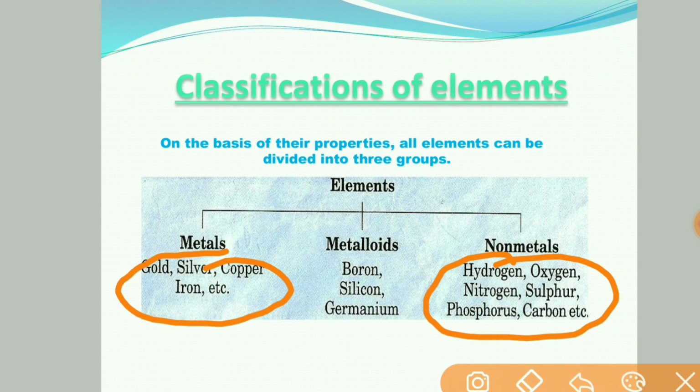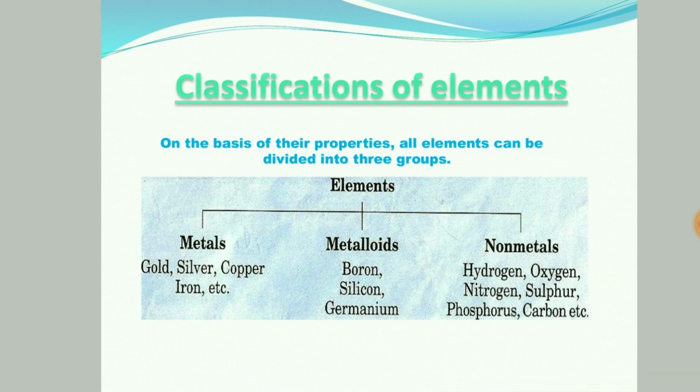One more category is given here, that is metalloids. Examples of metalloids are boron, silicon, germanium, arsenic. Metalloid means a substance whose some properties are related to metals and some properties resemble non-metals.